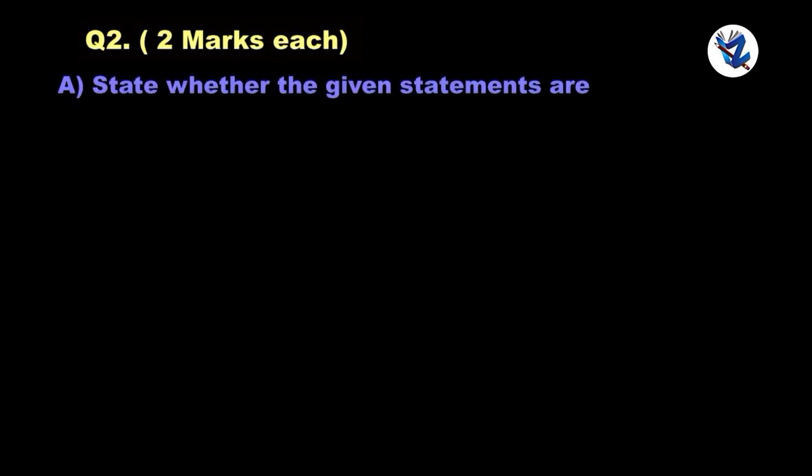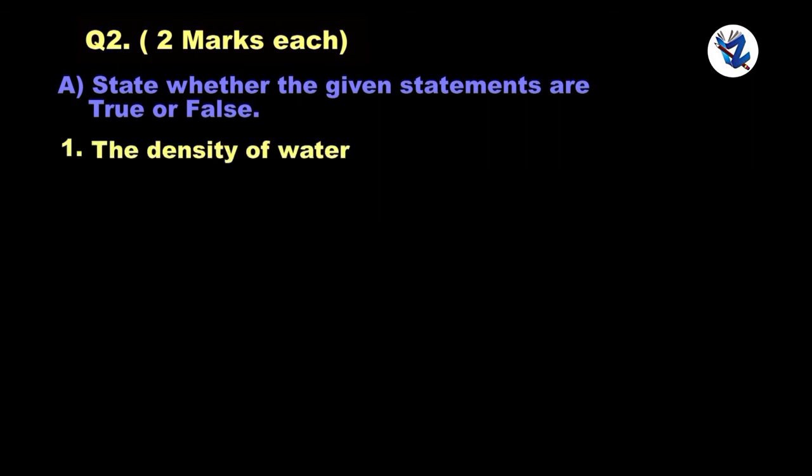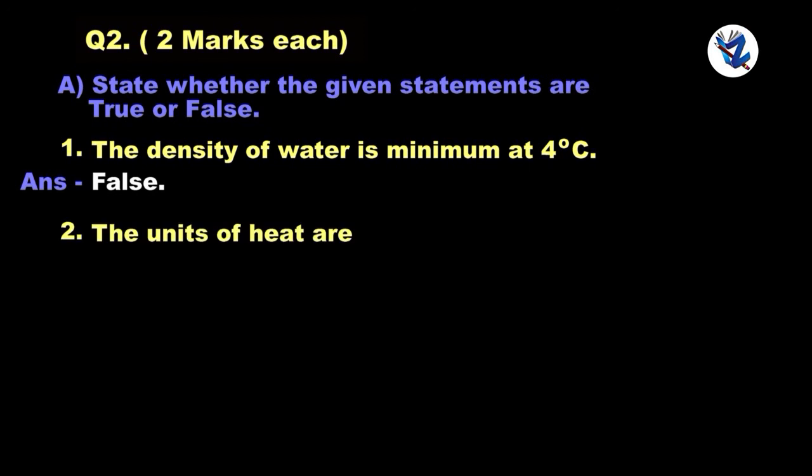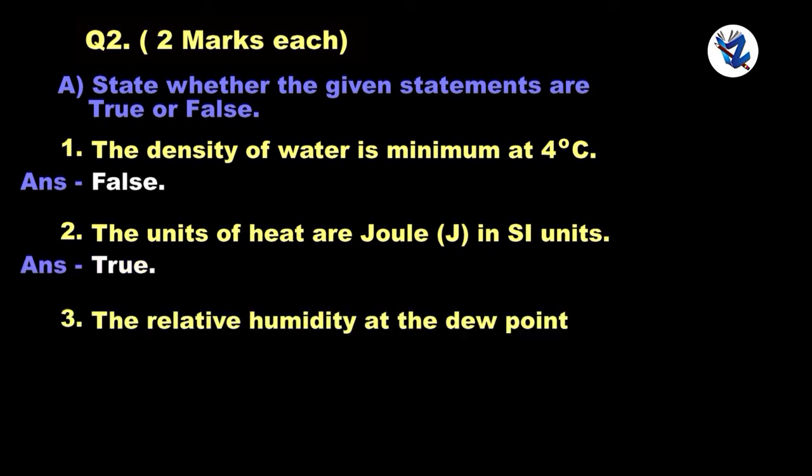Question 2. State whether the given statements are true or false. The density of water is minimum at 4 degrees Celsius. False. The unit of heat is joule in SI units. True. The relative humidity at the dew point is 100%. True.